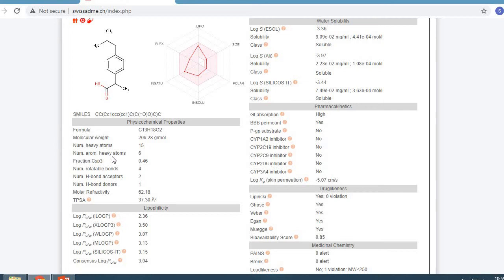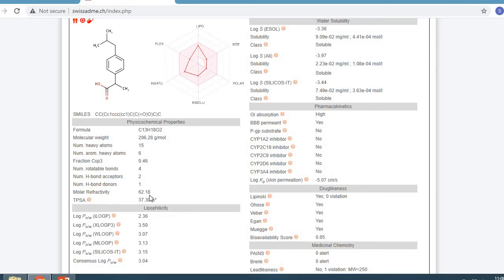Number of aromatic heavy atoms. Aromatic heavy atoms have 6 carbons in the benzene ring. Now the number of rotatable bonds. Rotatable bonds are the single bonds. So there are 4 rotatable bonds in the structure of ibuprofen. The number of hydrogen bond acceptors is 2 and the number of hydrogen bond donors is 1.